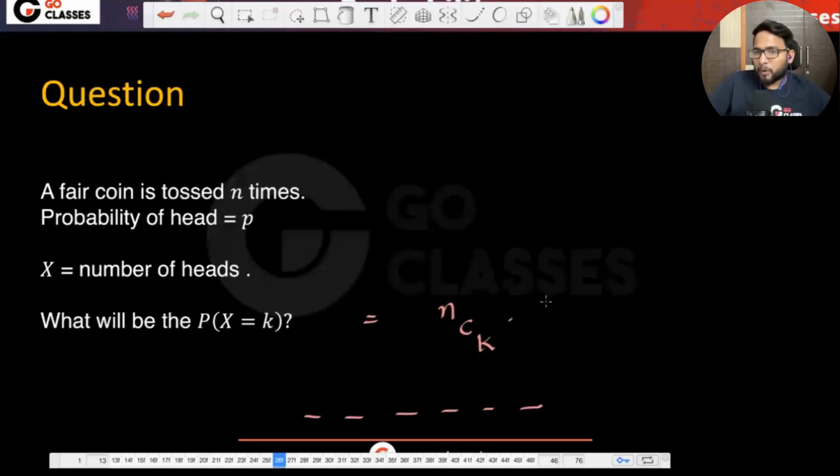Any sequence you want has probability p power k, because k heads, into (1 minus p) power (n minus k). Is this okay to everyone? Cool. So that's how you can solve this question.